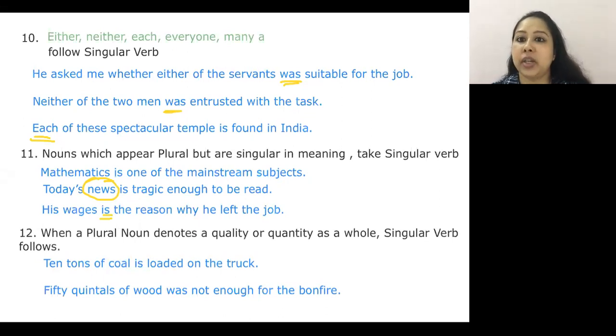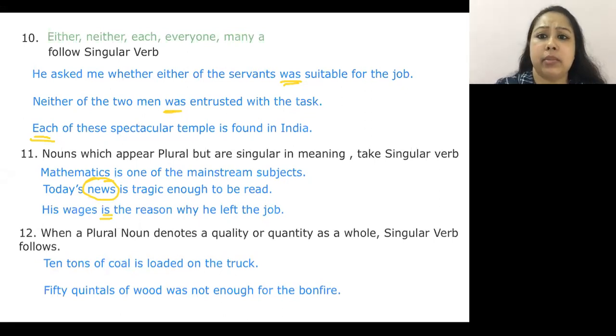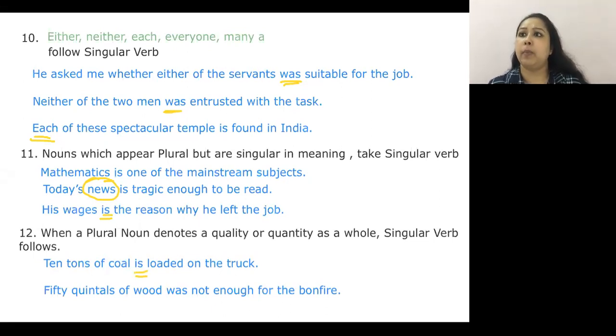Clear? Last but not the least, when a plural noun denotes a quality or quantity as a whole, a singular verb follows. 10 tons of coal is loaded. Does not matter how many tons. Important is coal is loaded on the truck. And of course, only one coal cannot be loaded whatsoever. In one truck, I have just had tons of coal.